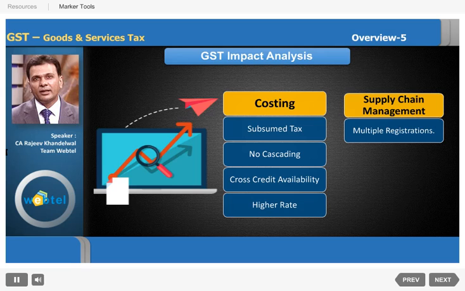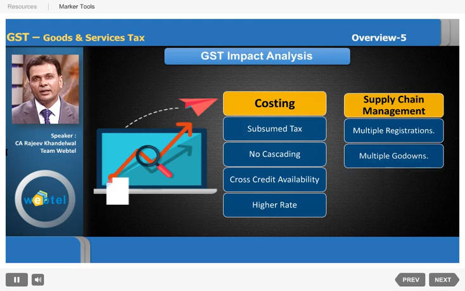Similarly, we could also consider whether we should have a single godown or multiple godowns, or within the same state we should have different godowns, or we should have godowns across the country or in various regions, etc. These decisions again will be impacted because of GST, and we should take a decision now, because once GST comes then probably in some cases it will be late. So you can think of that.